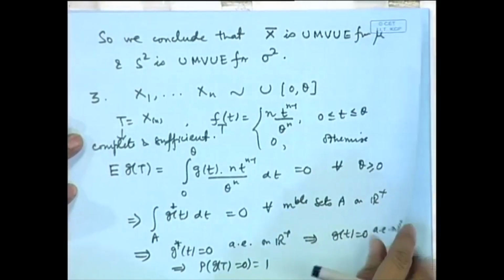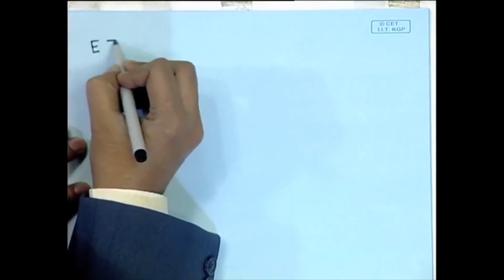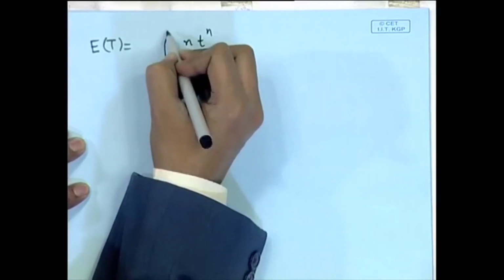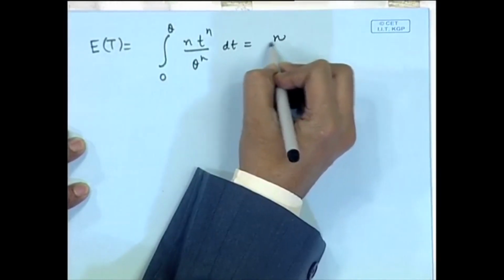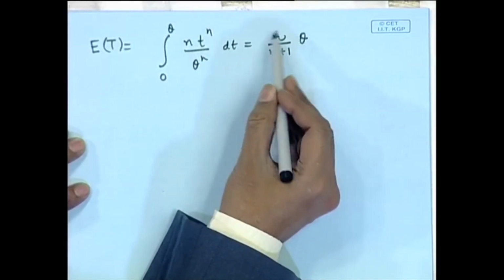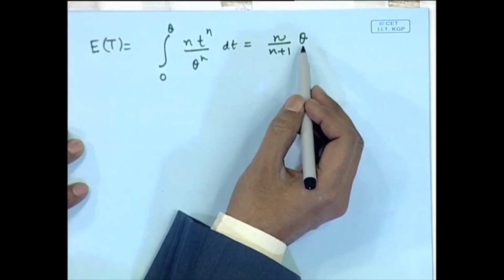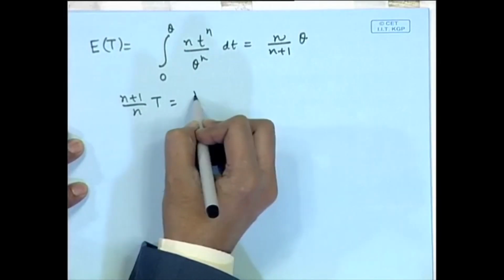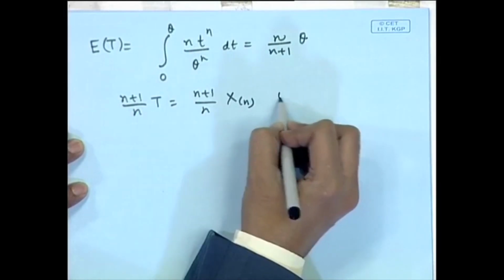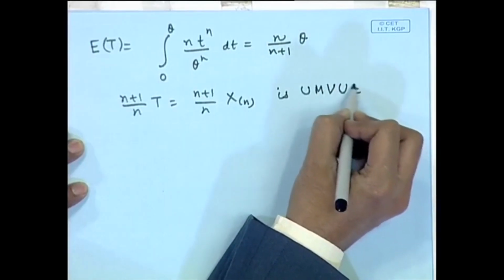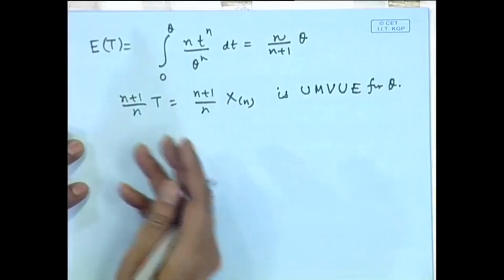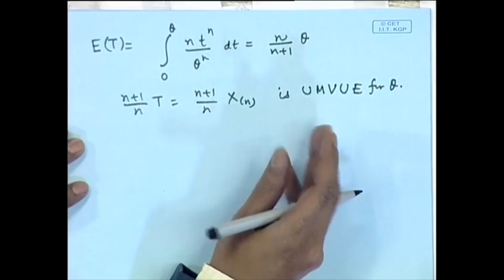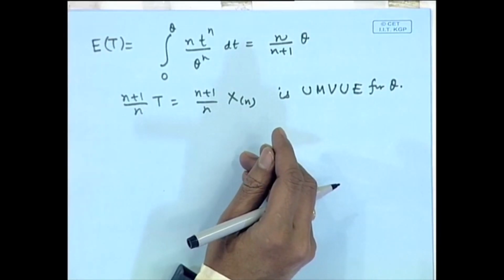Now, let us look at the expectation of T. The expectation of T is equal to the integral from 0 to θ of n t^n/θ^n dt, that is equal to n/(n+1) θ, which shows that the maximum likelihood estimator is actually a biased estimator, but we can adjust this coefficient. So, we get (n+1)/n T, that is (n+1)/n X_(n). This will become the minimum variance unbiased estimator for θ. So, you can see here that this settles the issue of which estimator among the unbiased estimators must be chosen.